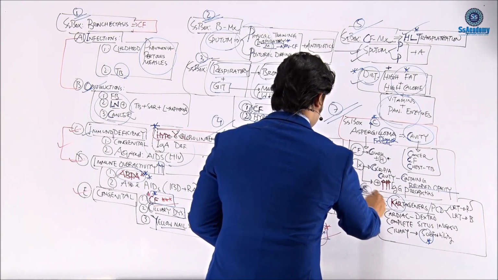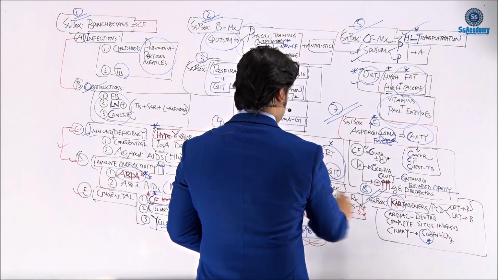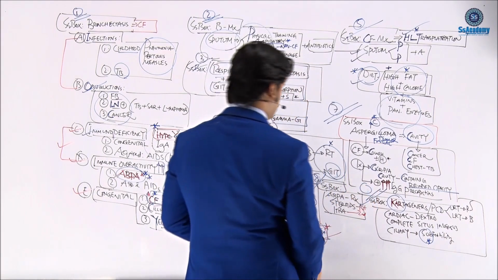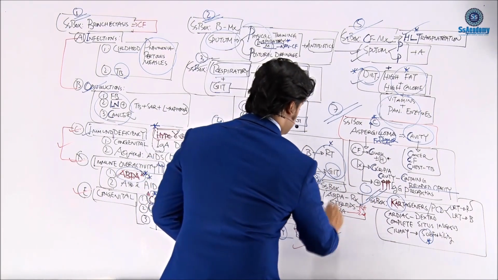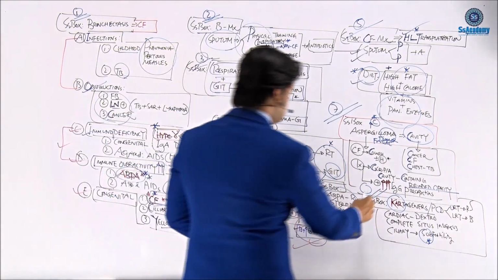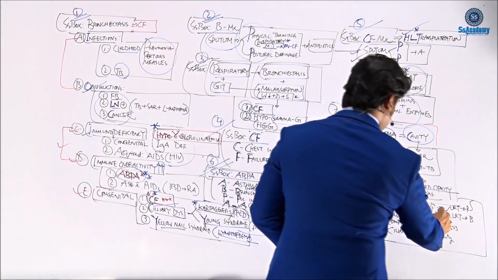And last, the number 8 box is the treatment of allergic bronchopulmonary aspergillosis. The first line treatment is steroids and itraconazole, just remember. And the 9th box is once again Kartagener syndrome, primary ciliary dyskinesia.